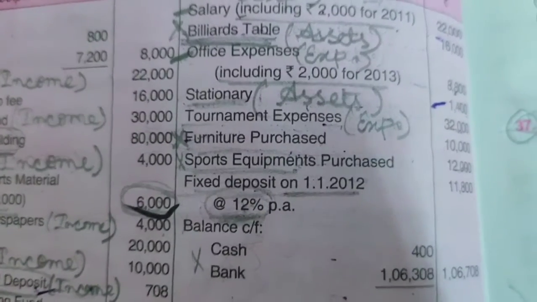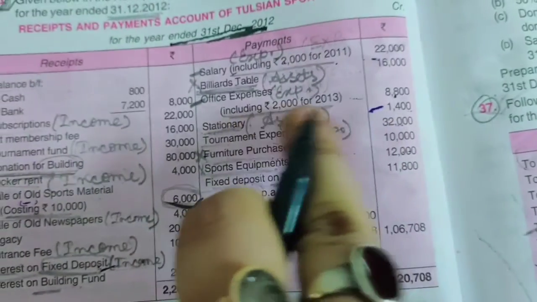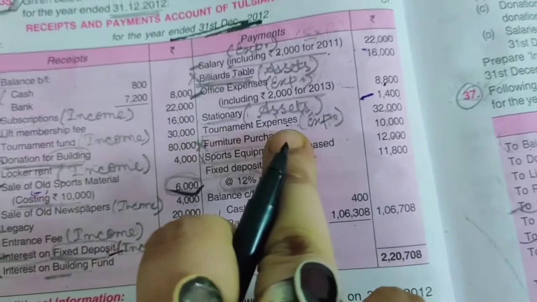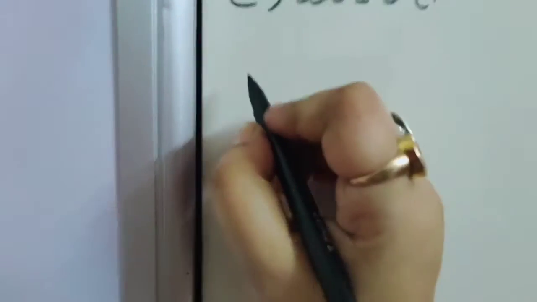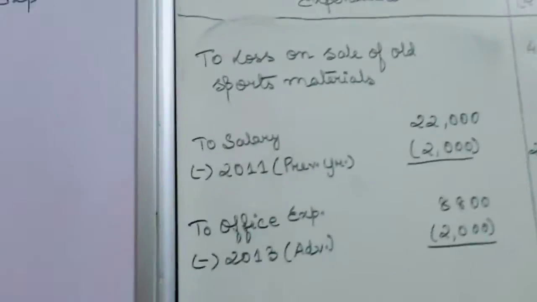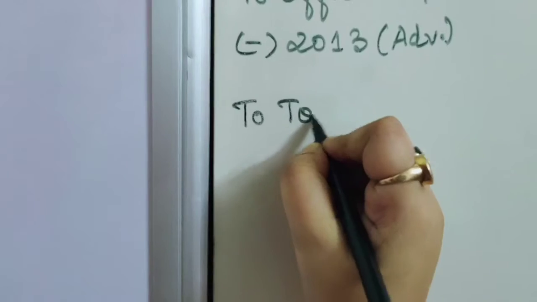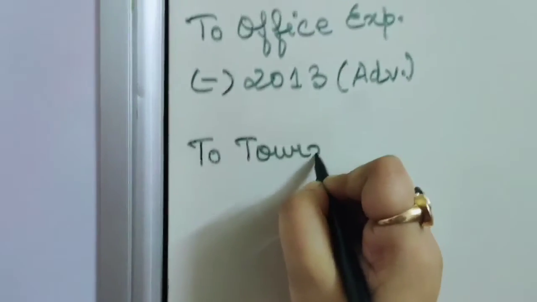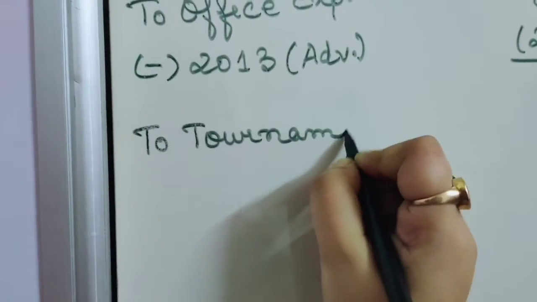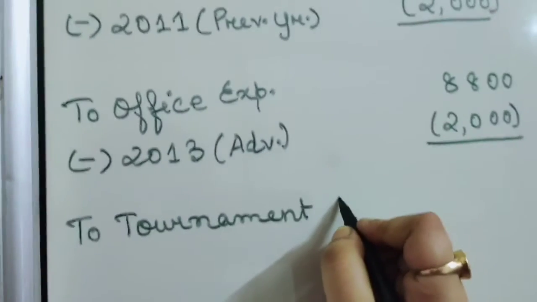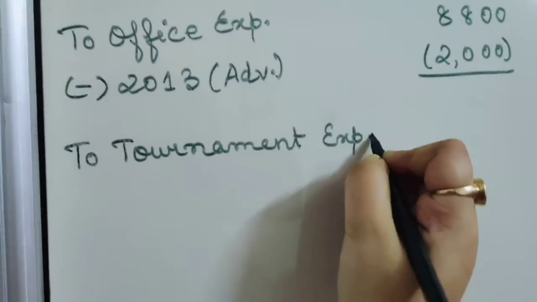Okay, next stationery. Now stationery is an asset, so it won't come. Next, tournament expenses. Okay, tournament expense is an expense, so it should be recorded in the expenditure side. So to tournament expenses.